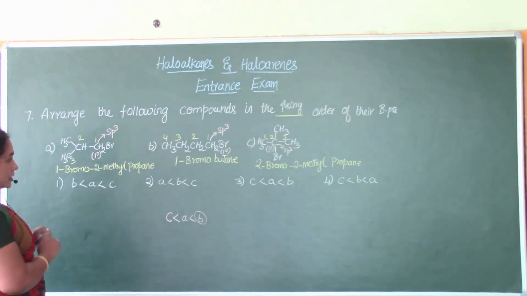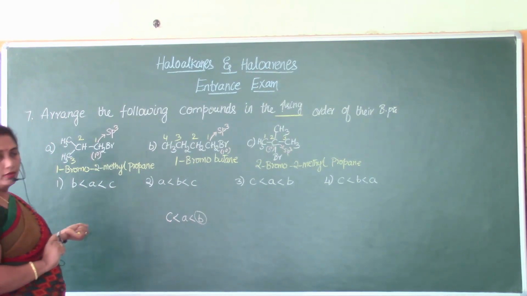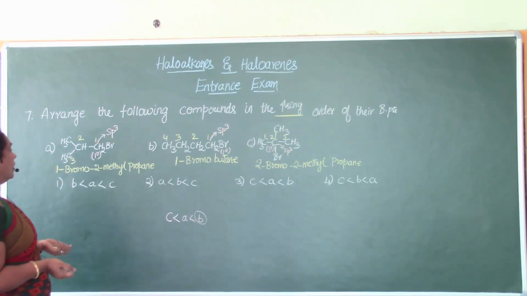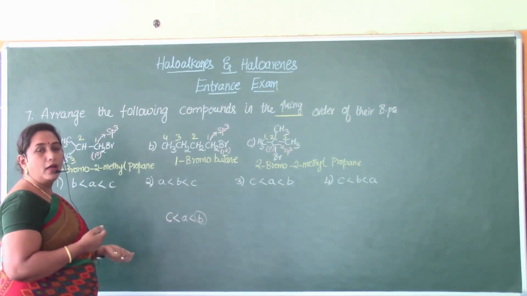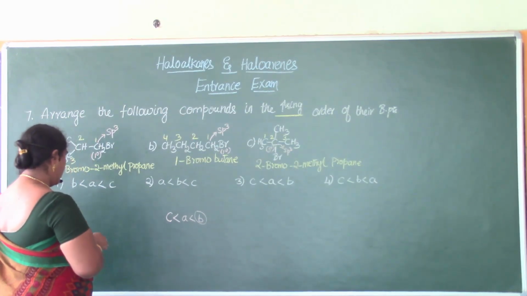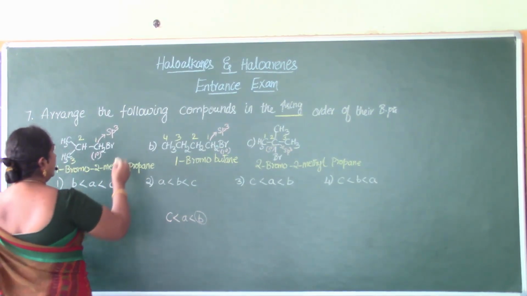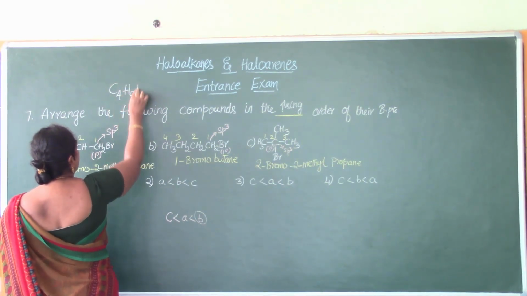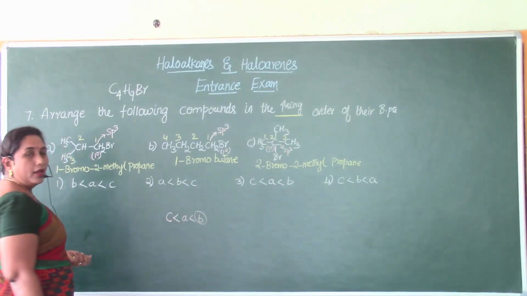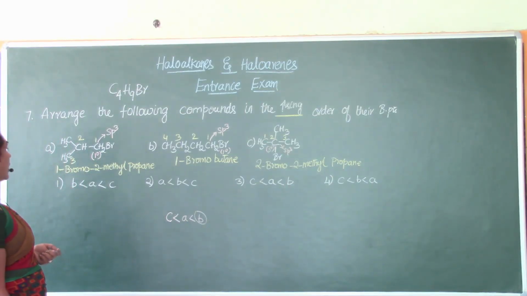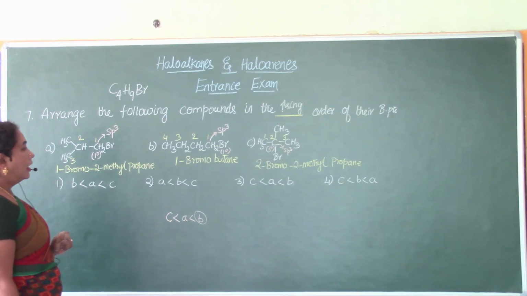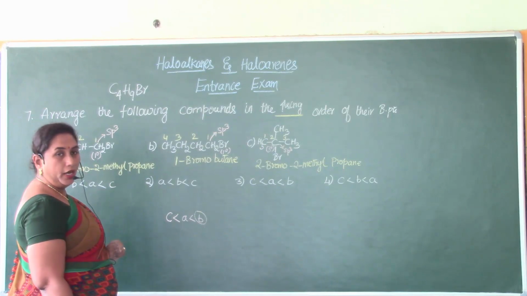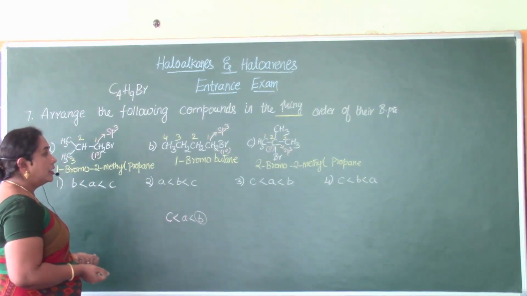Moreover, what is common in all of them? Do you know, children? What is common in all of them that you note? All of them have 4 carbon atoms and they have 1 halogen. That means they are all isomers. They all have the molecular formula C4H9Br. All of them are isomers. They are all chain isomers because there is a difference in the carbon chain.